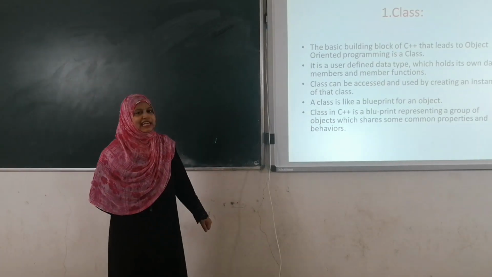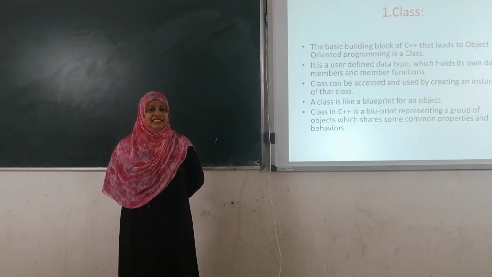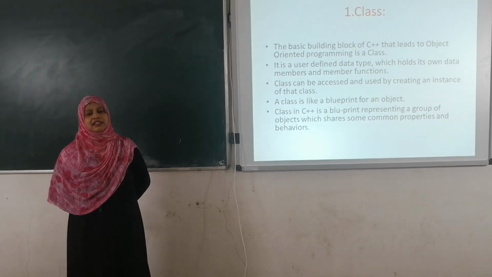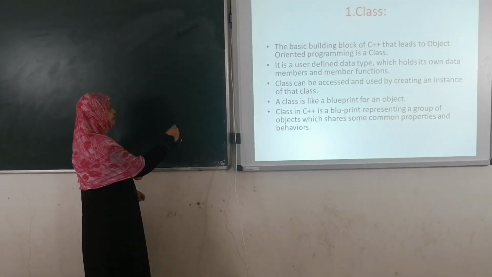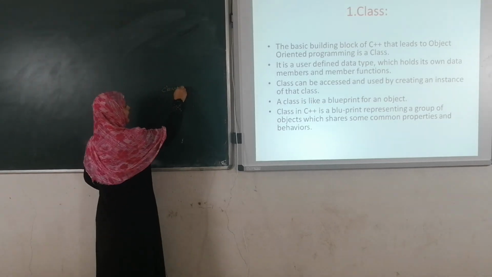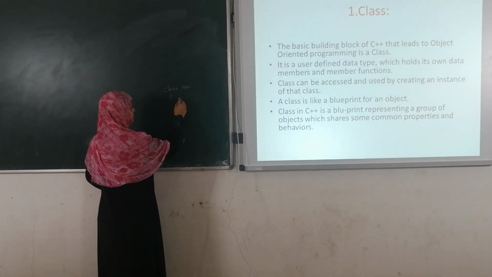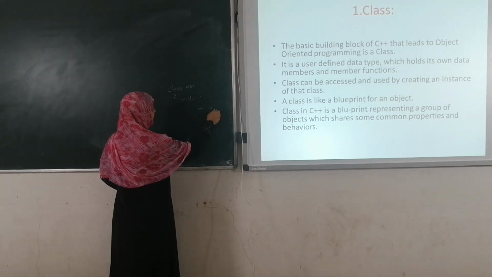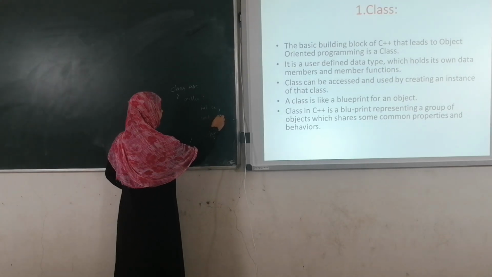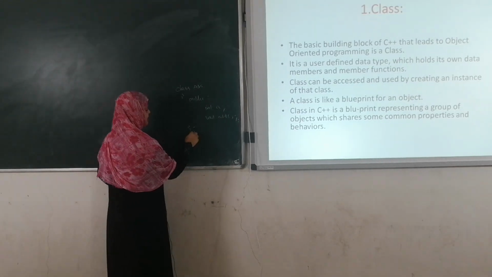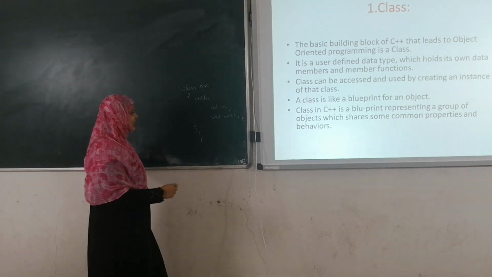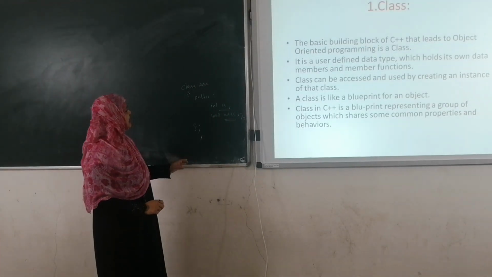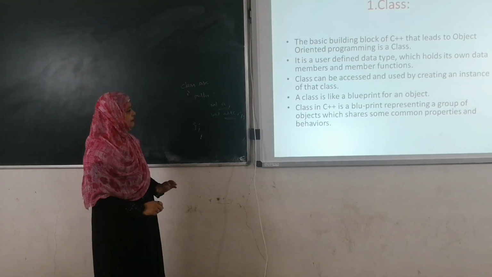First one is the class. Class consists of data members and member functions. For example, class ABC, public, int a, void add, close. This is an example of a class. A class consists of data members and member functions.